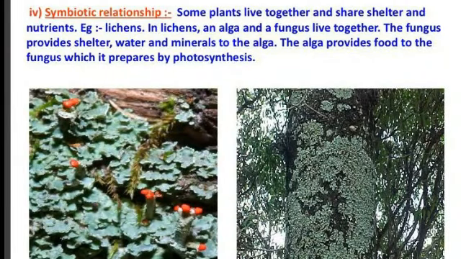Some organisms live together and share shelter and nutrients. This is called symbiotic relationship. Here, some plants live together and share shelter and nutrients. Example, lichens. Another example, certain fungi live on the roots of trees.